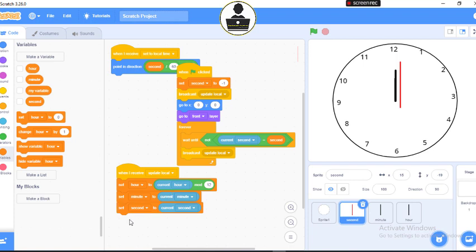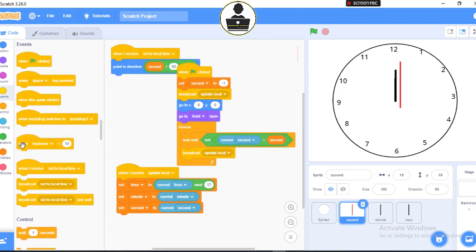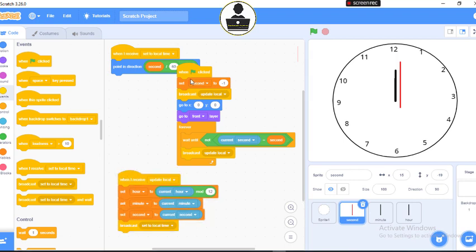Then this last now, I will broadcast that set to local time. That message that we have been receiving, and let's broadcast it. So I'll come to my event, then I will broadcast set to local time. Now this is our clock ready.